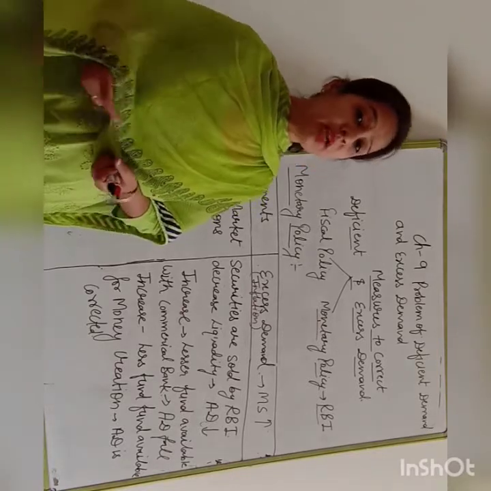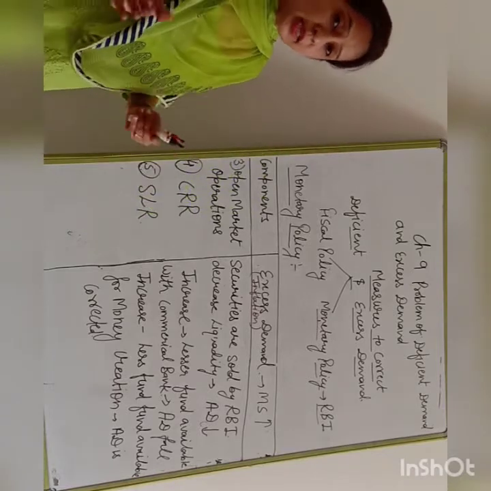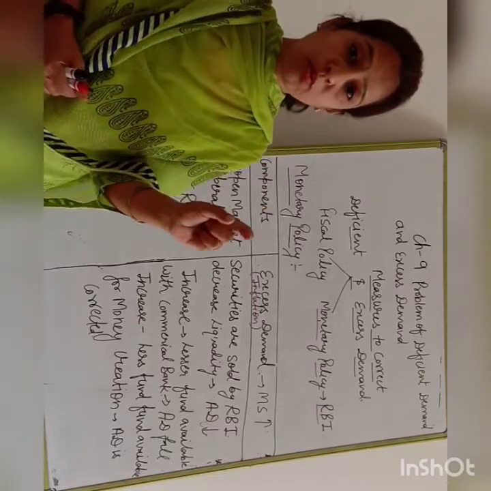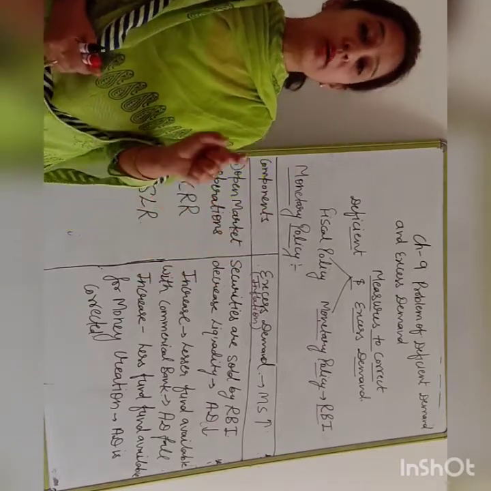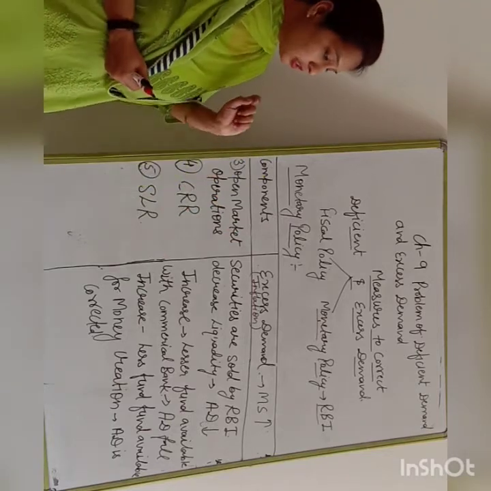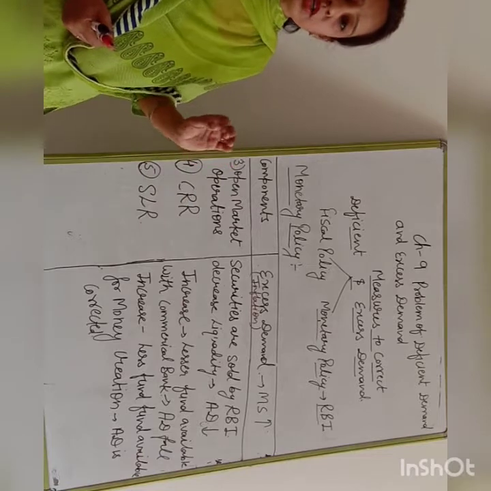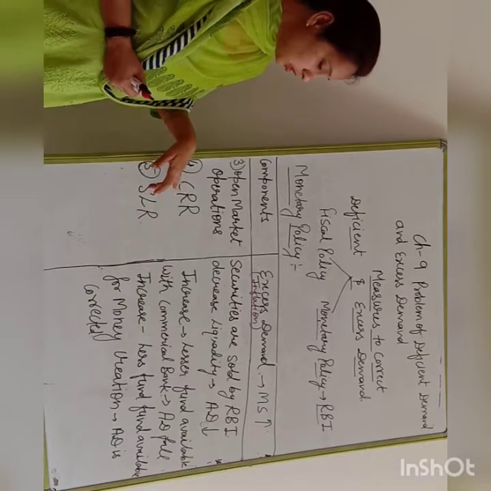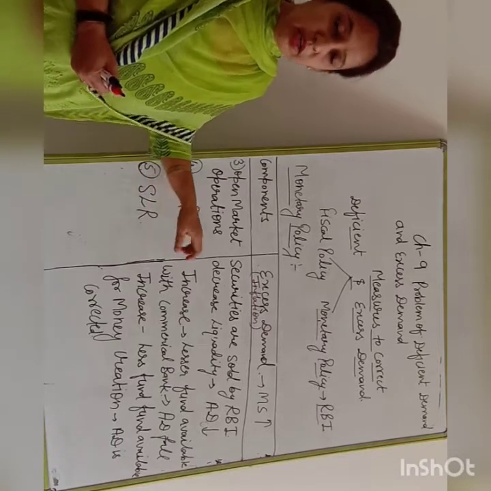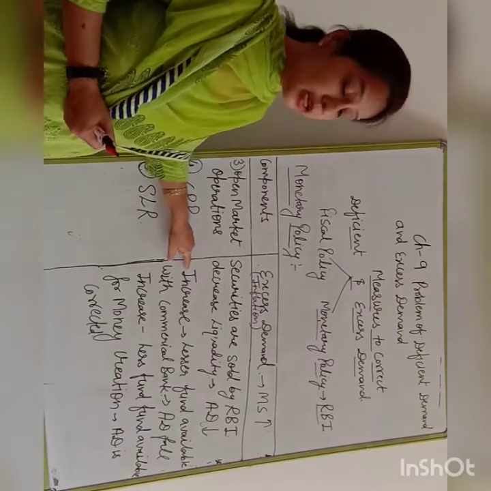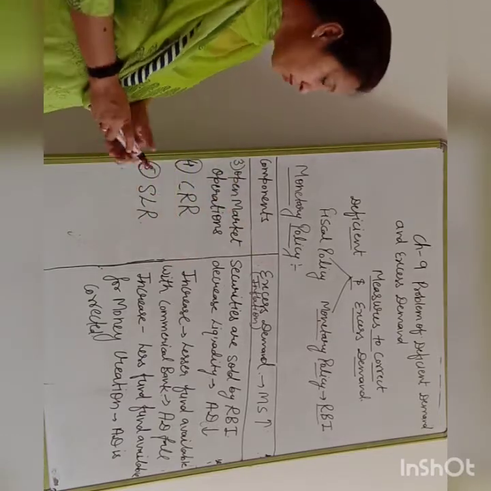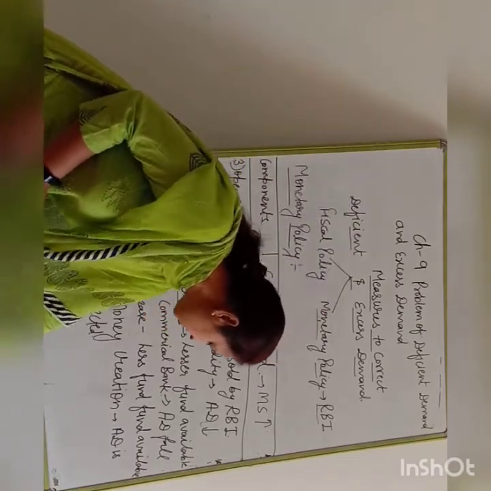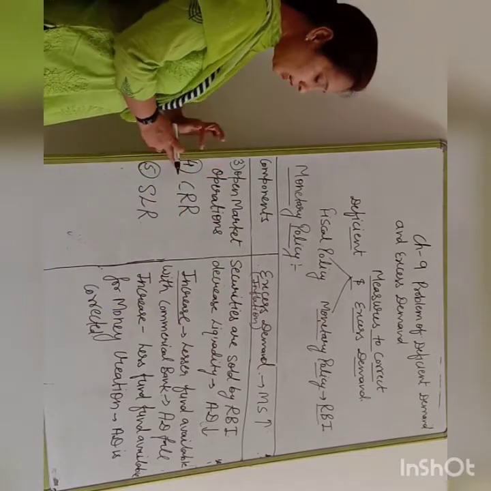Next is CRR, cash reserve ratio. I told you the meaning of cash reserve ratio in chapter 6. What is the meaning of cash reserve ratio? It is the percentage calculated on total demand deposits which has to be kept with the RBI. Commercial banks have to calculate a fixed percentage on total demand deposit, which has to be kept with RBI. So when there is excess demand, what happens? RBI increases the CRR rate, so that